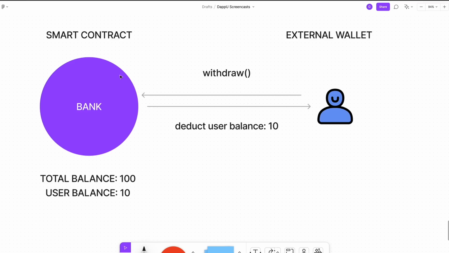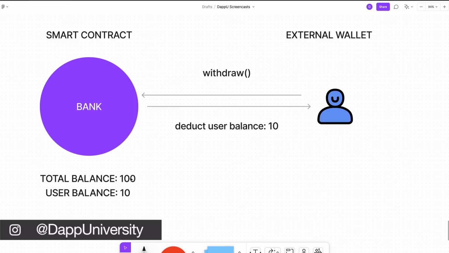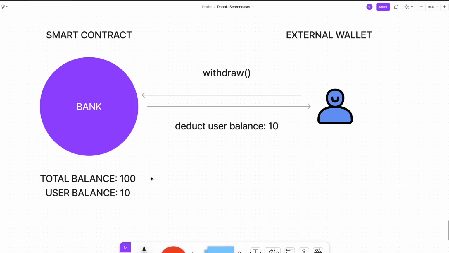All right, so let's look at how this reentrancy attack works. Essentially, let's think about a bank smart contract as an example. What does this bank smart contract let people do? Well, it lets people deposit funds into the smart contract and also withdraw them. And inside the smart contract, it keeps track of the entire balance of everybody who's ever deposited. You can see this right here. This is like 100. We'll just call this Ether for now. It's a pretty good, easy example of a cryptocurrency that can be deposited here. So 100 Ether in total, let's just say spread across 10 different depositors.